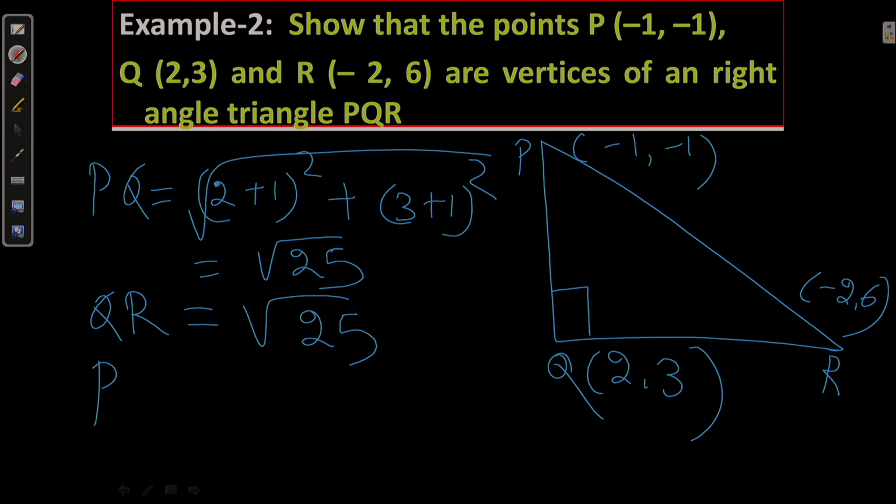When you calculate QR, again you will find the square root of 25. When you find PR, you will find the square root of 50.